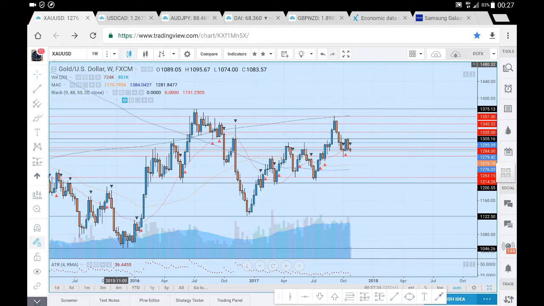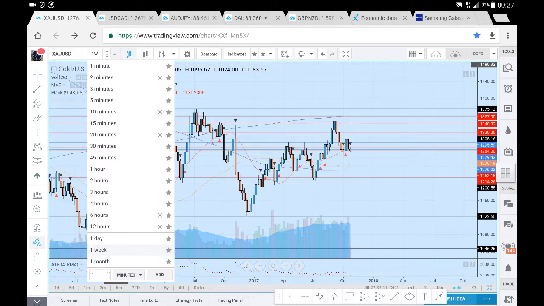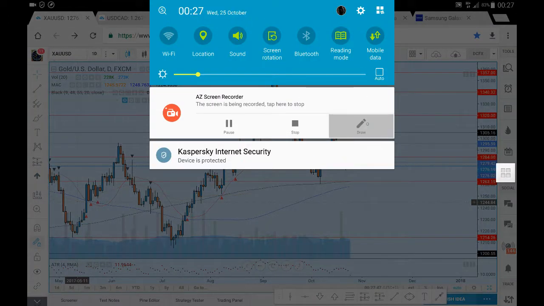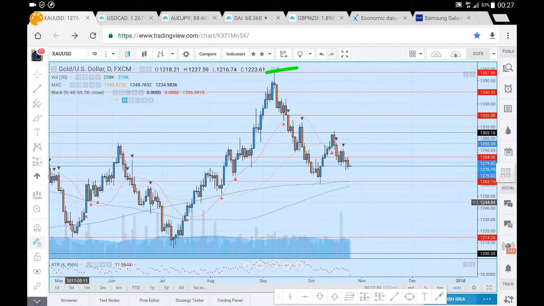Now, if we do have a look at the daily chart, just quickly, let's see where we are. On this daily chart, we can see that we have put in what would appear to be a lower high. We've got our highs up here in around 1357. We've had a bit of a pullback, and we'd interpret this as being a lower high off this 1305 level. We've had a bit of a mixed bag at present, but overall you can see the bearish candles are closing near their lows.